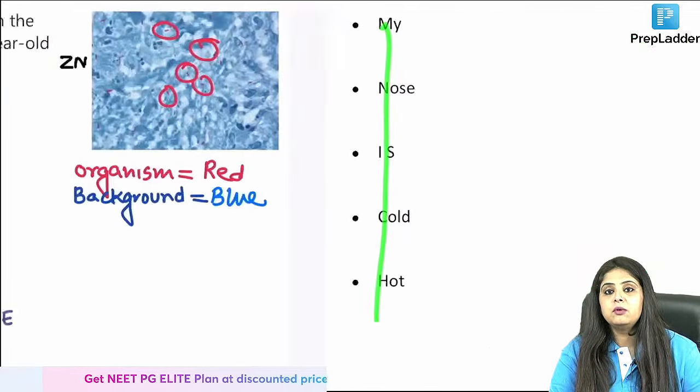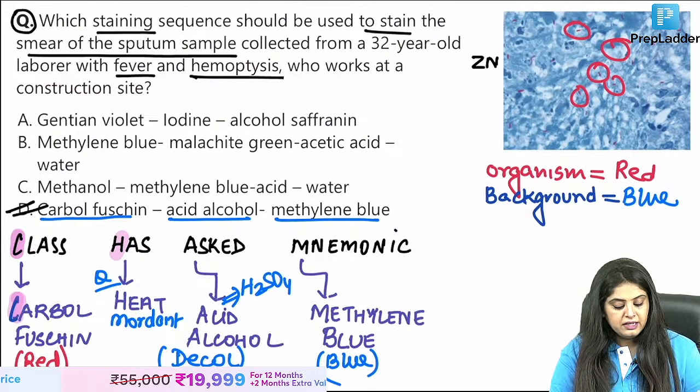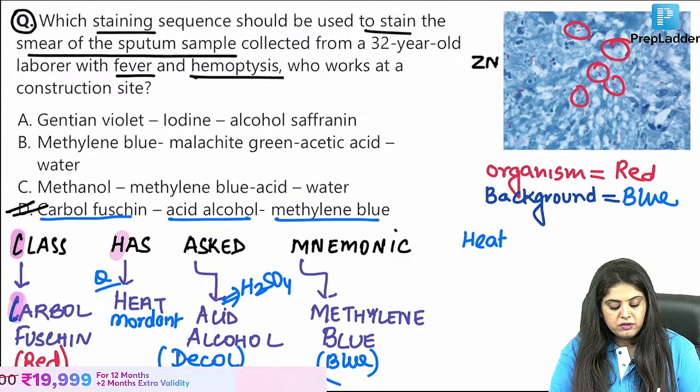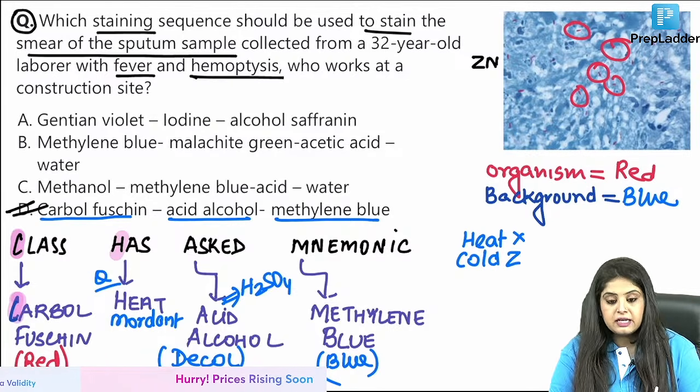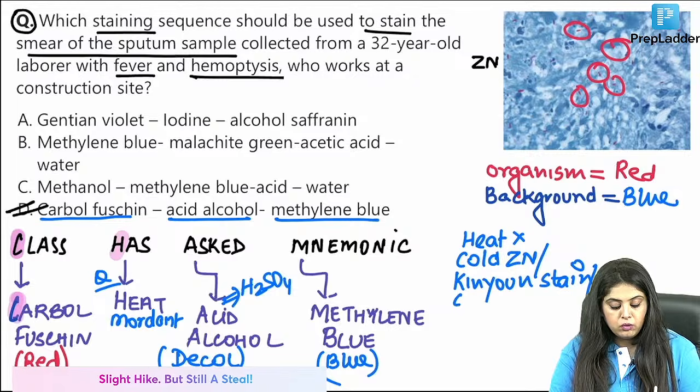Why did I learn this mnemonic? Because for Zn stain, if I remove the heat, what would that be known as? If the heating step is removed, that is known as the cold Zn stain. Is there another name for cold Zn stain? It is also known as the Kinyon stain. Any other name? It is also known as the Gabbett stain.